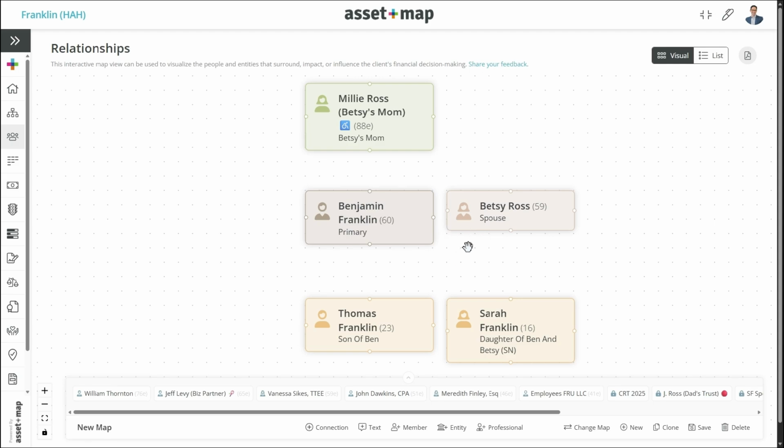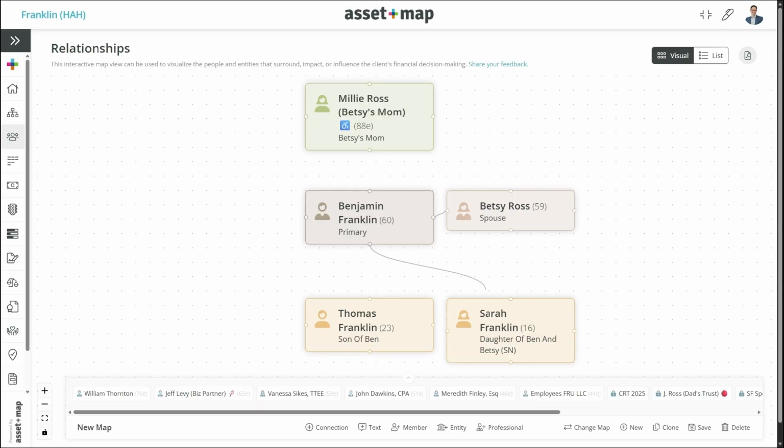Now, I really love doing this live with a client because I can put down the people that are part of this household by default, but I want to also understand the relationship. If I already know that these individuals are married, I might be inclined to simply connect them via this line by just connecting these two dots.